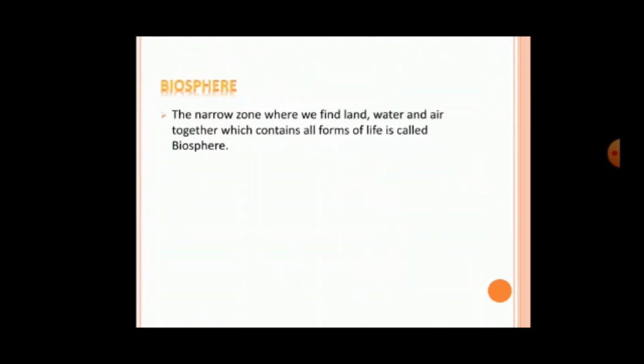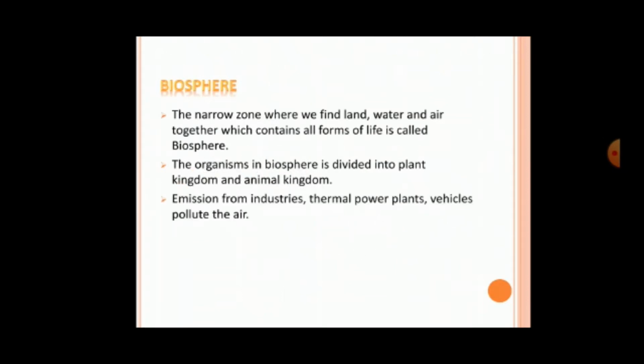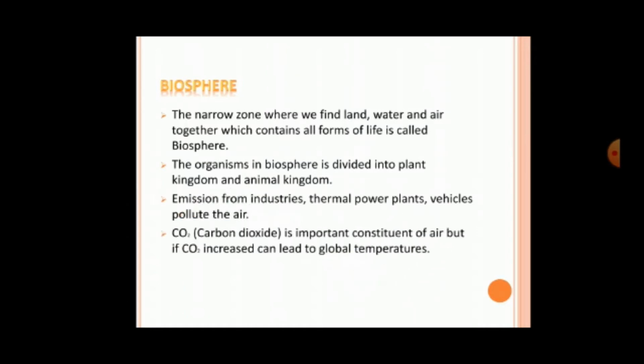Biosphere. The narrow zone where we find land, water and air together, which contains all forms of life, is called biosphere. The organisms in biosphere are divided into plant kingdom and animal kingdom. Emission from industries, thermal power plants, vehicles can pollute the air. CO2, carbon dioxide, is an important constituent of air, but if CO2 increases it can lead to global warming.